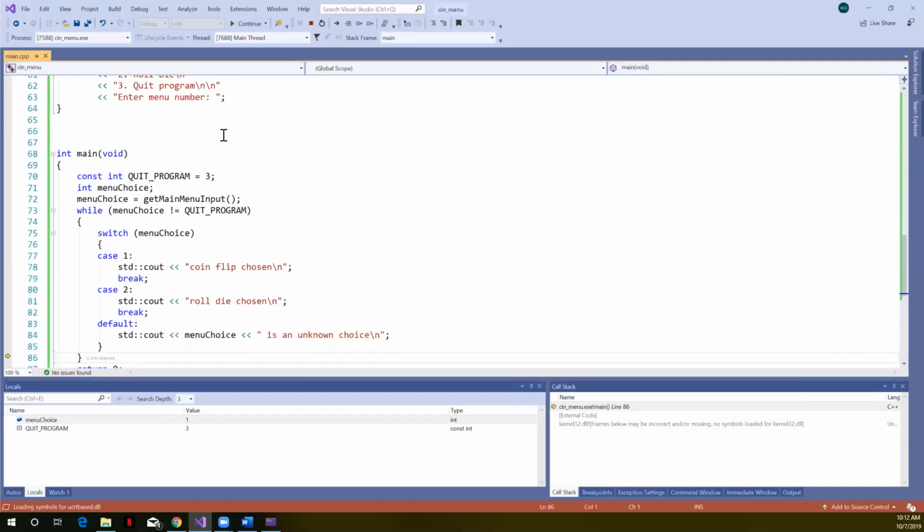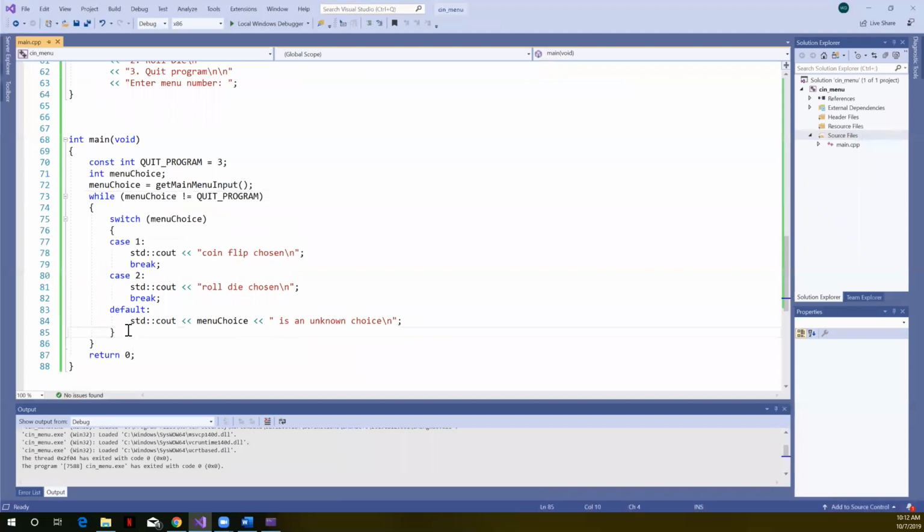If you spotted my logic error by now, because I hit F10, it goes back up here and says, well, menu choice not equal to quit program. Well, menu choice is still 1. So before we go back up to the start of our while loop, we need to prompt the user for the next menu choice. So let's stop this and let's add that code. I'll simply call that functionality. And let's run it and check our logic.